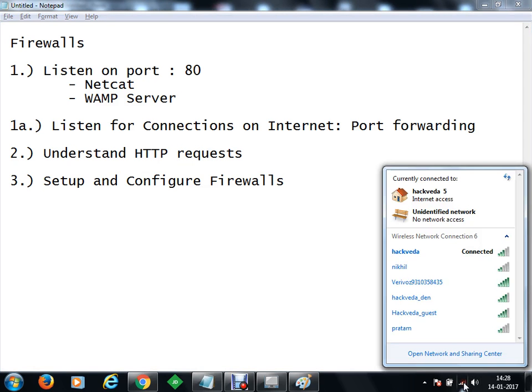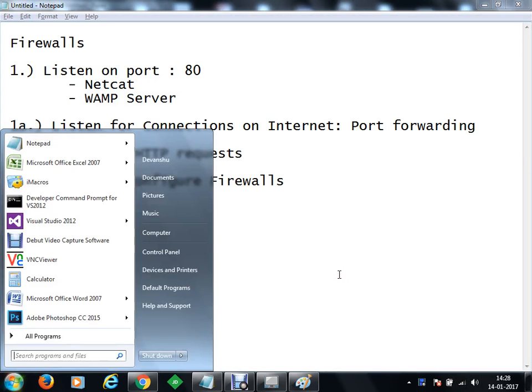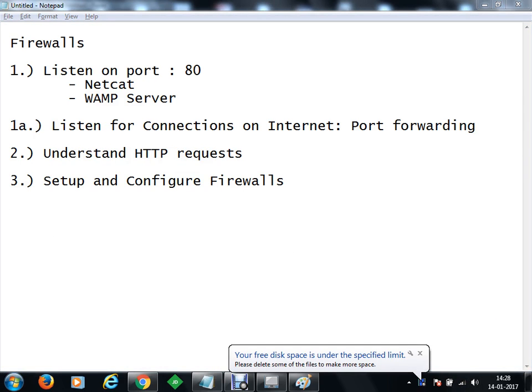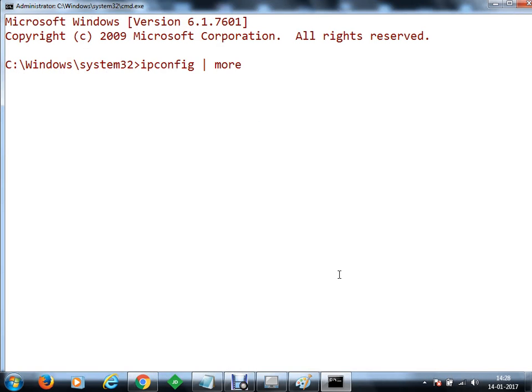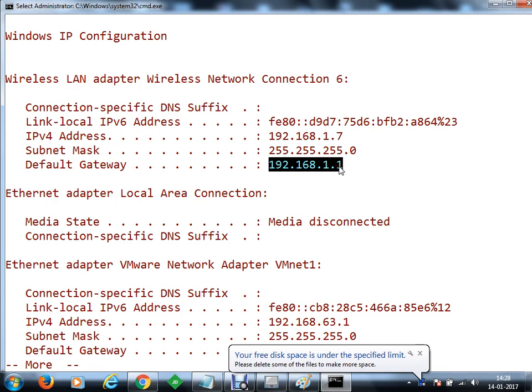First of all, I'll switch to my network. This is Hackweda. I'm connected to the Hackweda network. On this network, I would like to check my private IP first. The private IP for my network, using ipconfig, shows my IP address is 1.7 and the IP of my modem is 1.1.